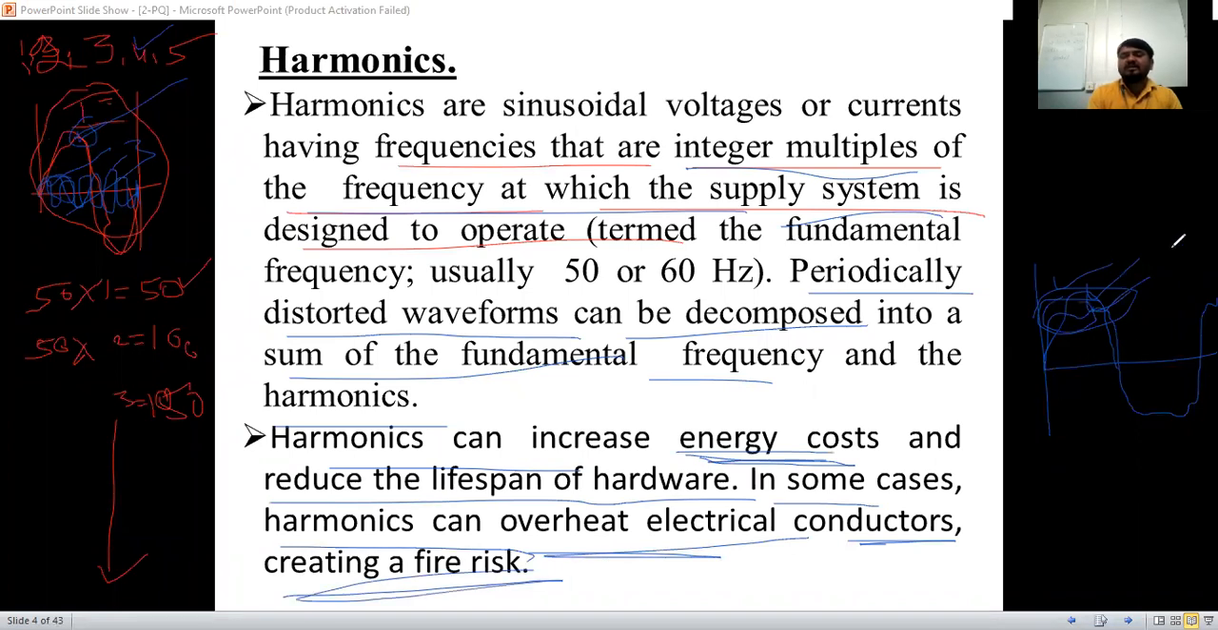If the heating is increased, then the insulation will break. If insulation flashover occurs, then what will happen? Fire may occur there. This is just a brief introduction about harmonics.